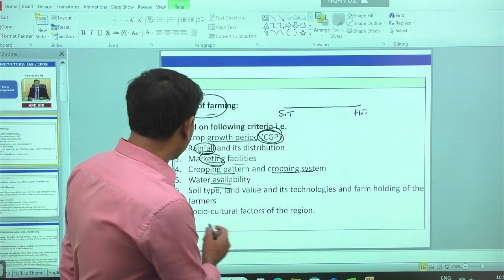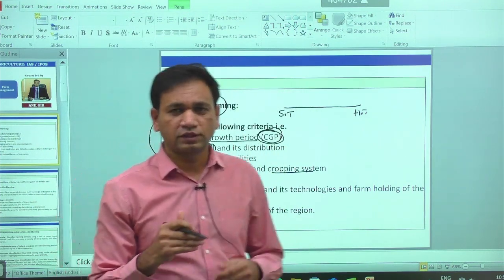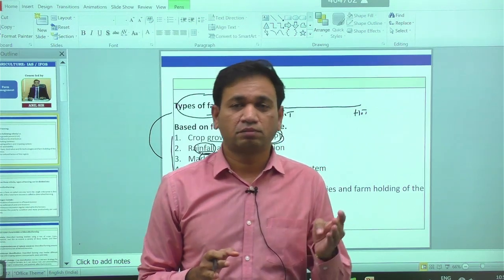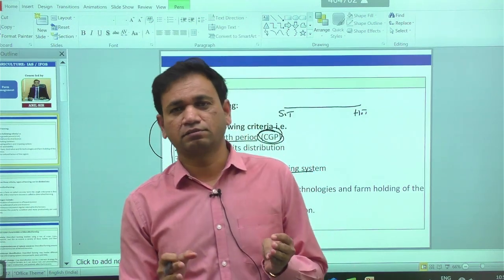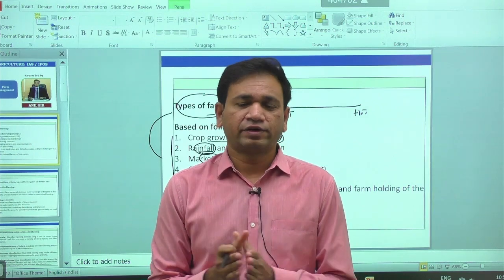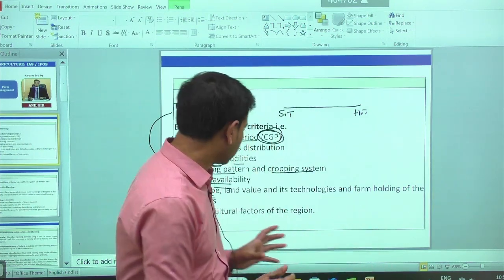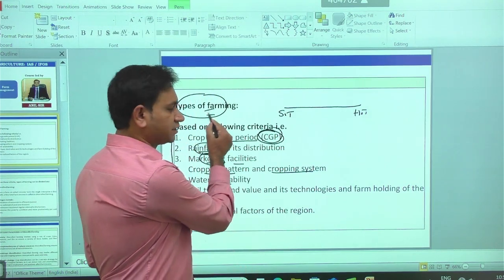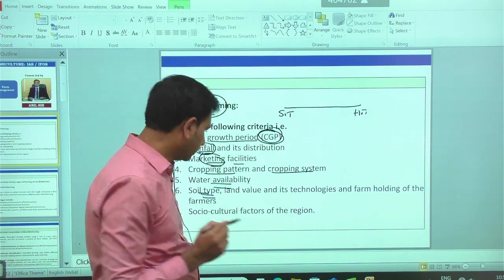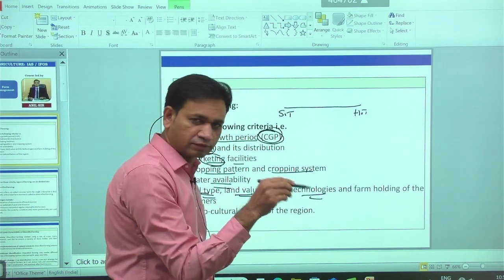Then we have the soil type. In a generalized way, there are different types of soils: some are black soil, some red soil, some lateritic soil, some alluvial soil. Like that, there are different types of soil from one region to another. According to the soil type also, a classification of the types of farming is possible. Then land value and its technological practices in the given land.